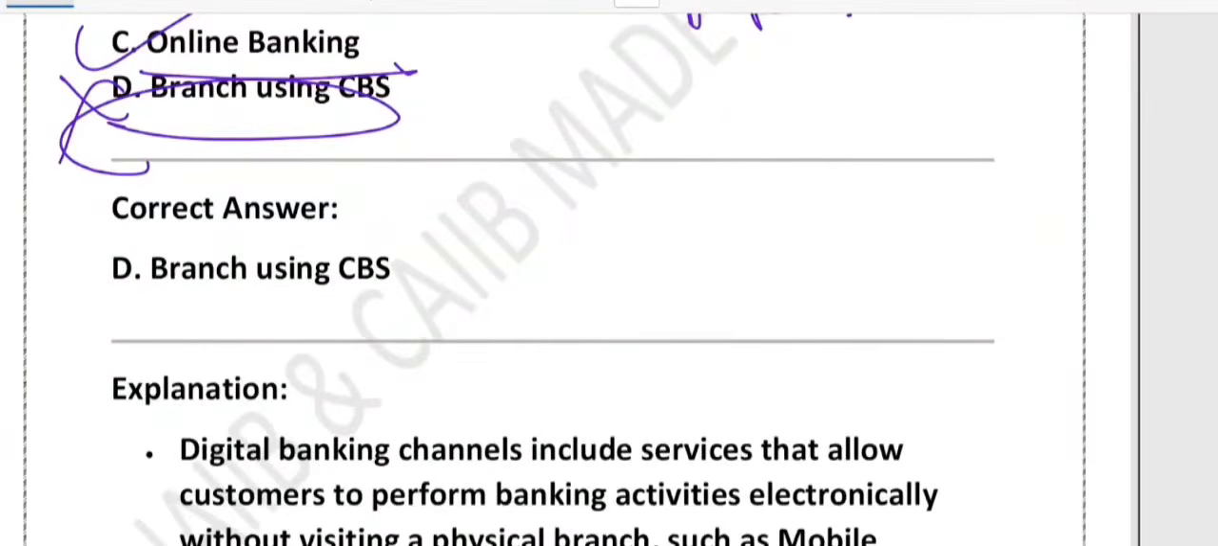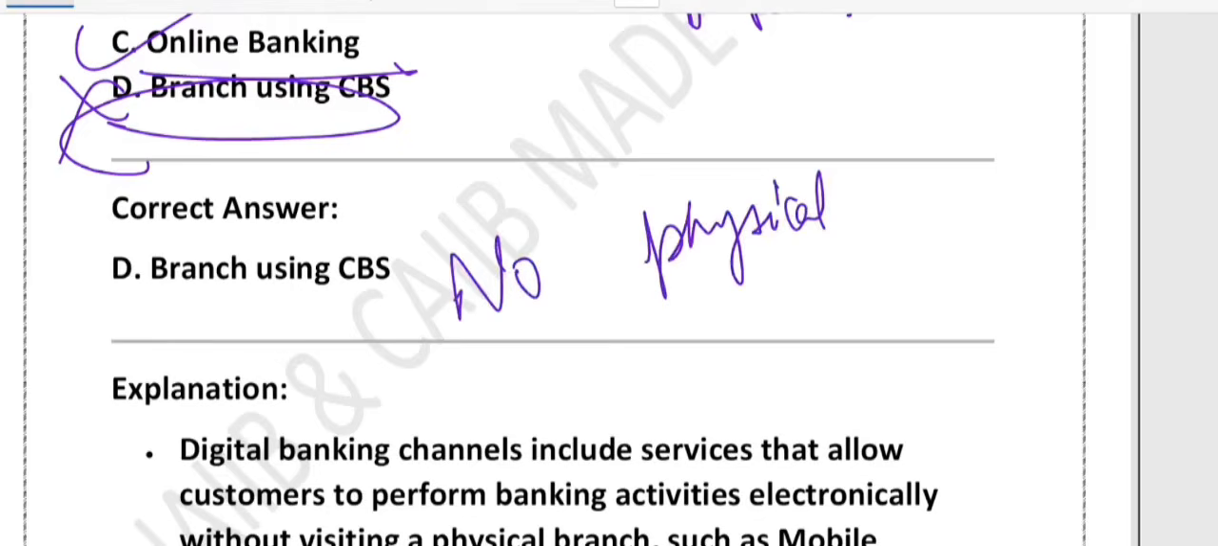Suppose you want to transfer money to your friend. If you are using your mobile app, that is mobile banking. If you go to an ATM, ATM channel. If you log into your laptop, that is online banking. If you go into the branch and ask the cashier, then you have the branch using CBS. So digital channel means no physical visit. That's it. How to identify? Just see in which option you don't have to do a physical visit. So branch using CBS is obviously physical, not digital.